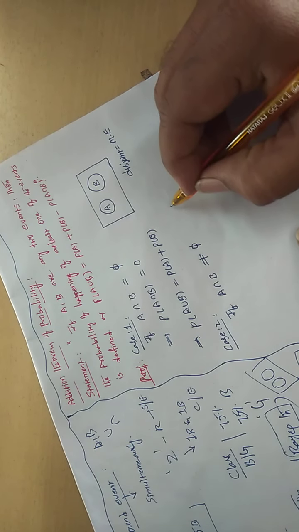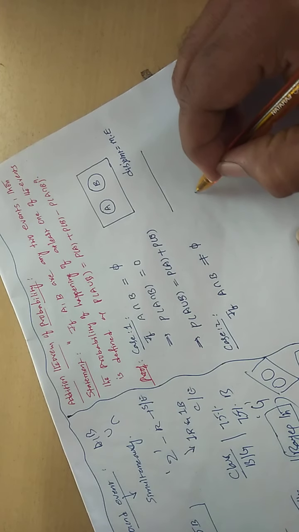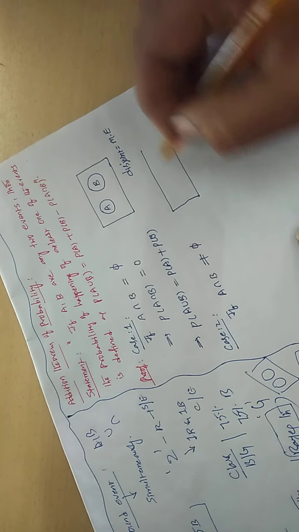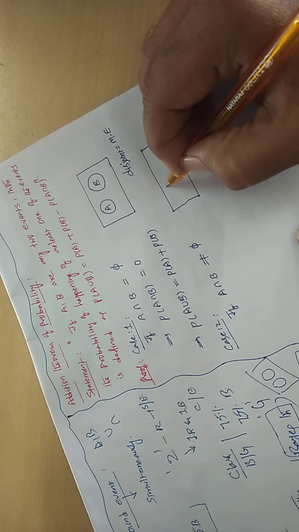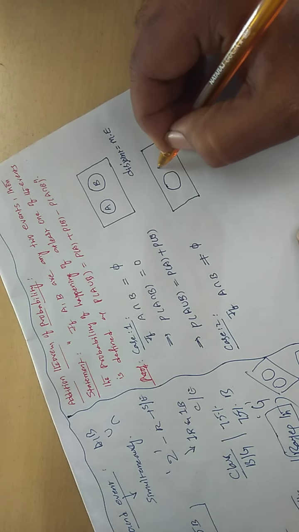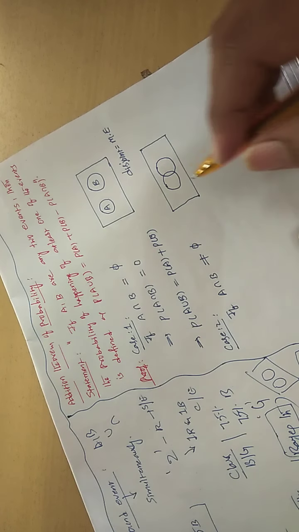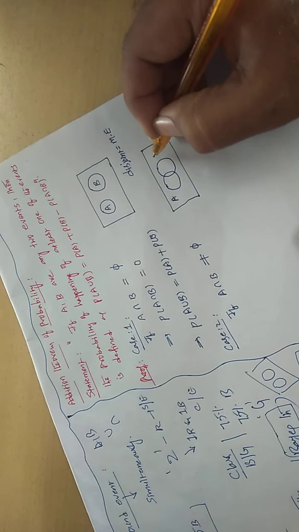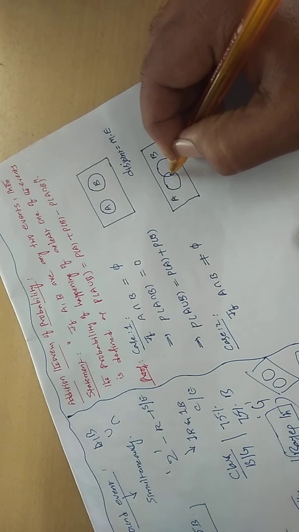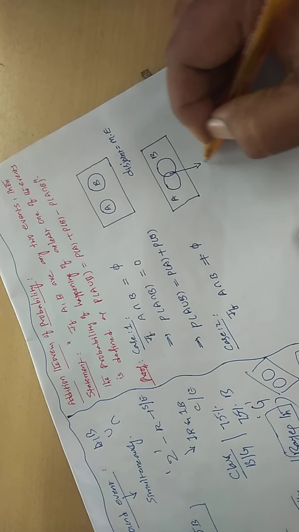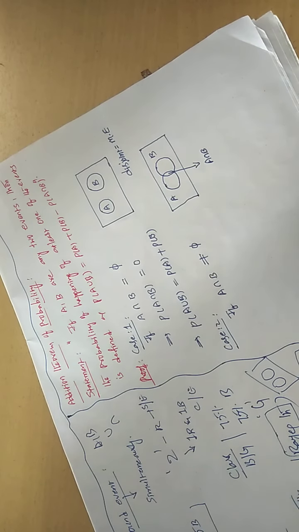Then how do you develop the Venn diagram? The picture is now like this. Some portion is going to mix with the other. As usual, this is A, this is B. This part is very important: A intersection B. These are all 10th class problems.